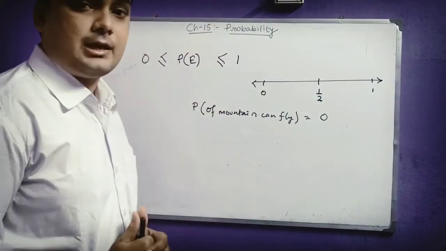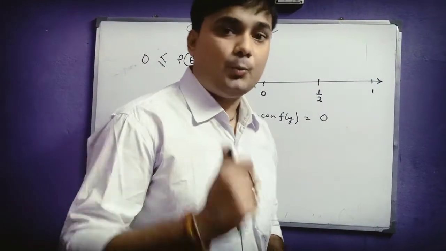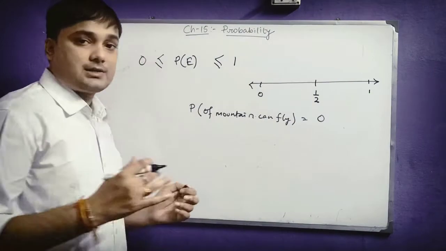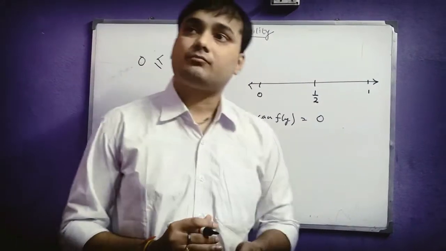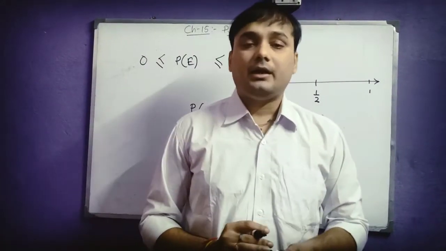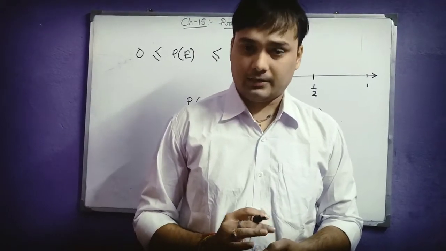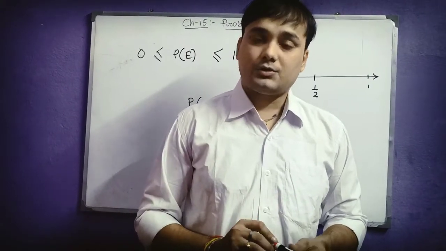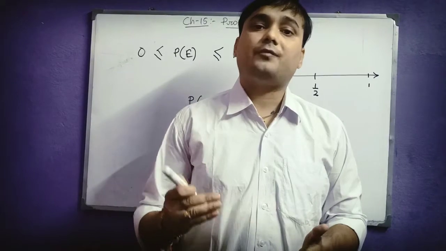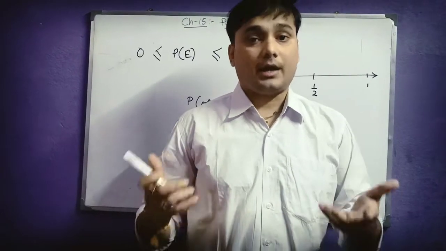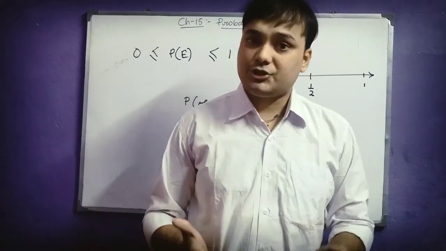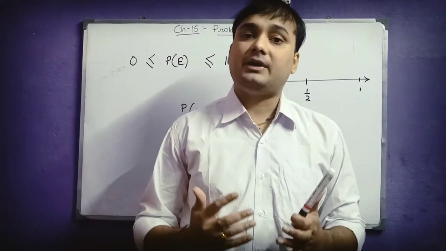Let us take an example where the value of probability will be 1. Suppose I ask you what is the probability that you have passed class 9? Students, you all are in class 10. So definitely it's quite obvious that all of you have already passed class 9 and so you are in class 10. So it's a very sure event. This is a completely certain event.